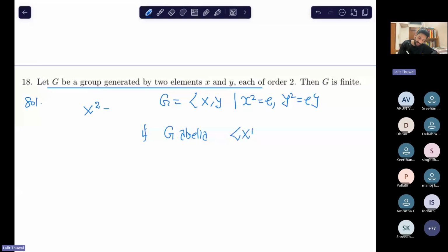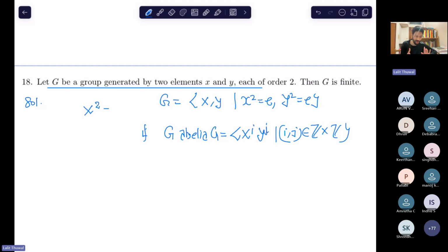Because in this case, G is something like this, where the pair I and J belongs to Z cross Z. Because in that case, you have finitely many choices for I and J. You can just put 1 and 0, because X to the power I would be equal to either identity or X, if order is 2. So if G is abelian, then it must be finite.